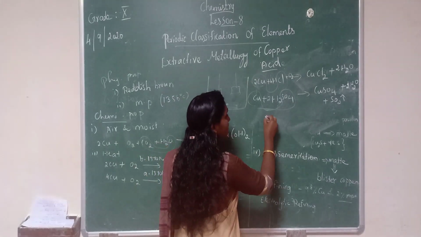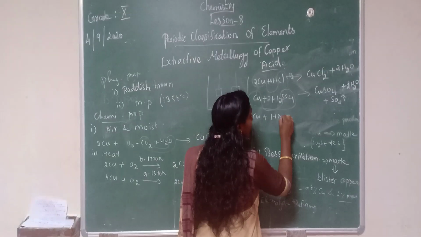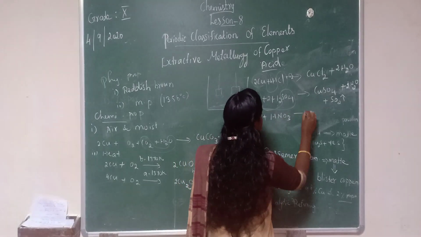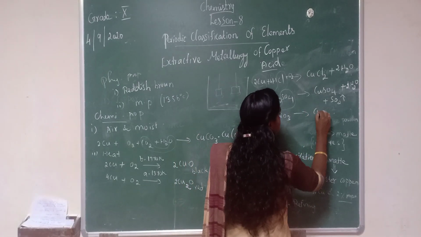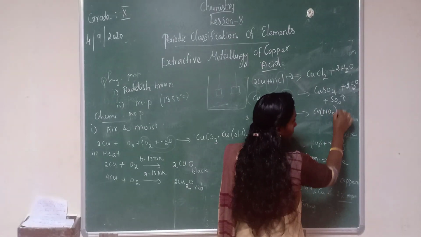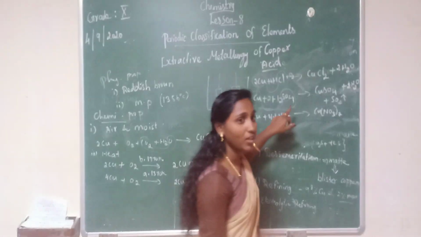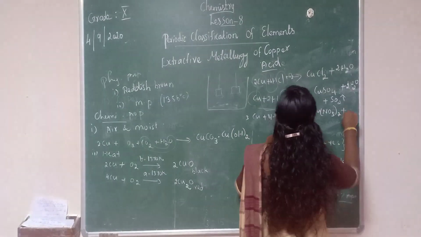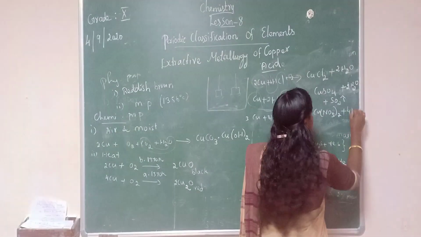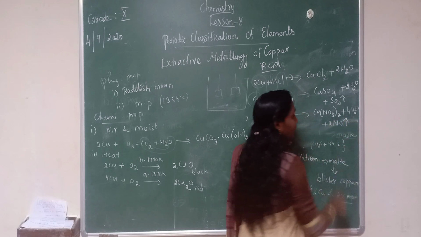Then copper reacts with nitric acid. The nitric acid formula is HNO3. Copper reacts with nitric acid to form copper nitrate, Cu(NO3)2, plus 8 hydrogens, so 4H2O, water, plus nitrogen oxide can be liberated.